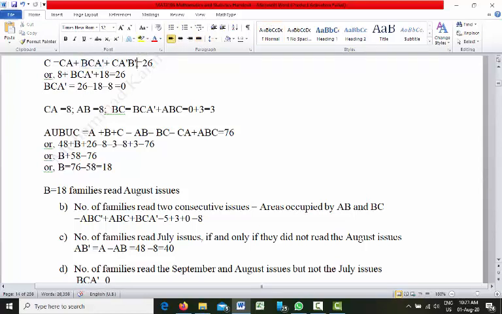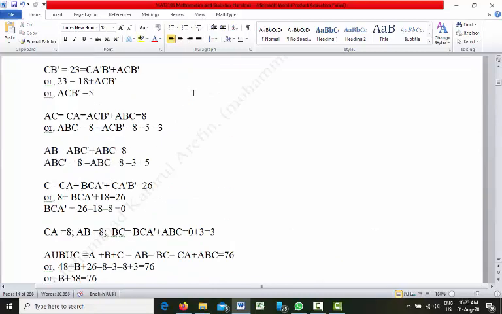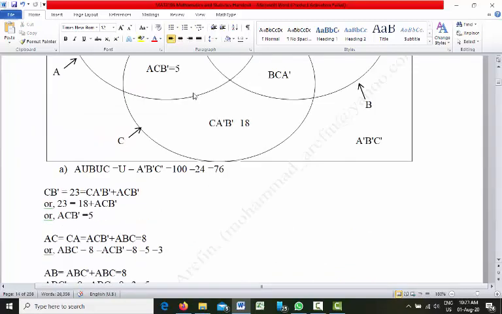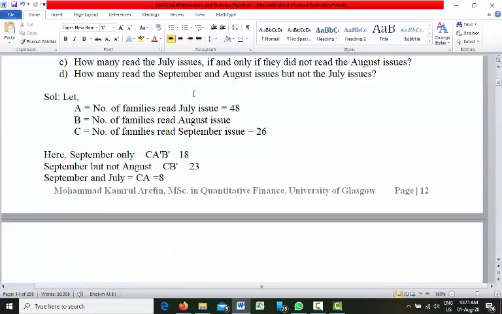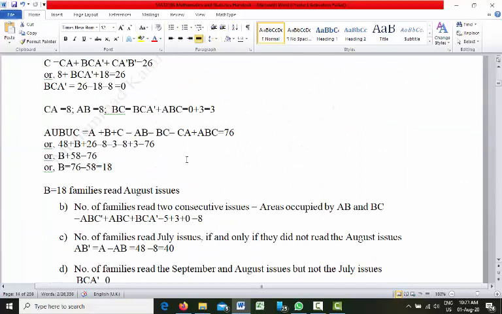And CA prime B prime is given in the question. From the question we got it that CA prime B prime is equal to 18.